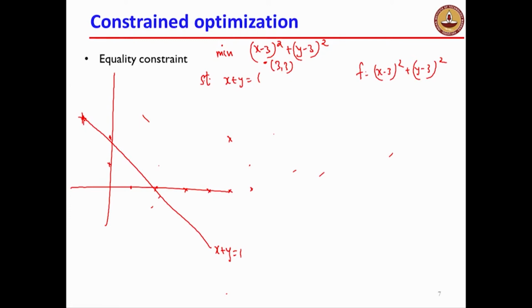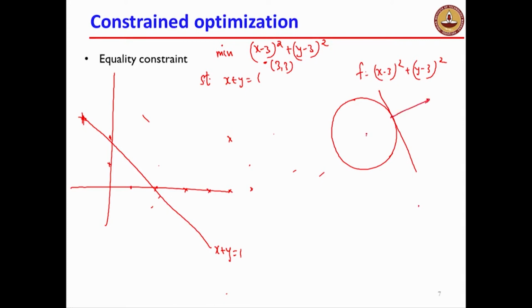So at this point, in which direction would the gradient or the negative gradient point? It will point radially. Remember, when you have a circular function over here, the gradient is perpendicular to the tangent, and the gradient points in the direction of maximum increase.